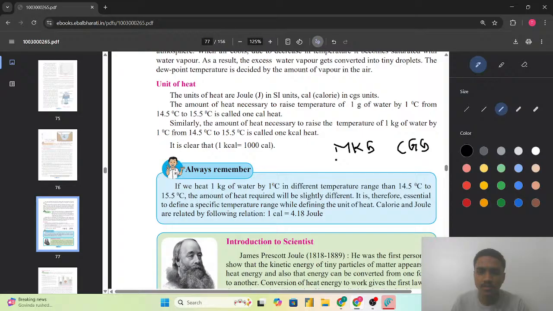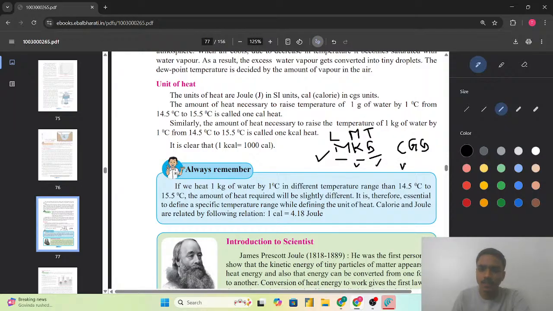सो एमकेएस क्या है? दैट इज मीटर, किलोग्राम एंड सेकंड. So this is basically regards with the length, mass and time. So why are we considering only the length, mass and the time here? Because we have chosen these three quantities as the fundamental physical quantities for the measurement of any other quantities. So length हो गया, जो कि एमकेएस सिस्टम में अगर हम देखेंगे, so we are measuring it with the meter, mass in the kilogram and time in the second.